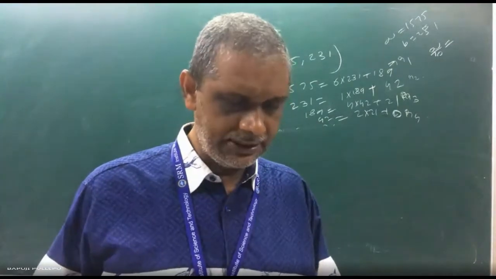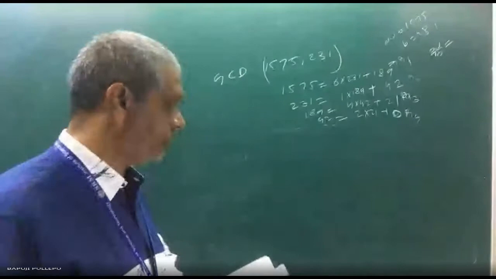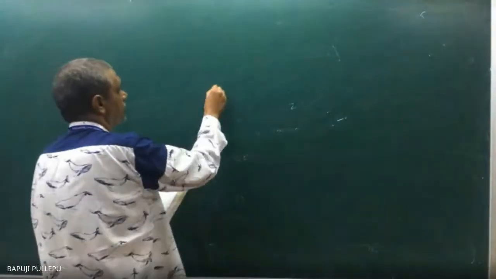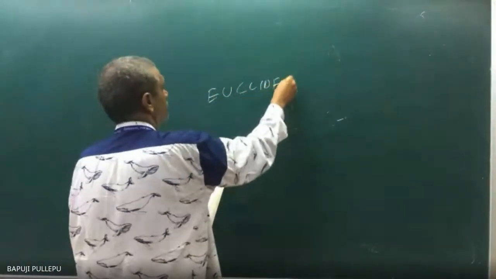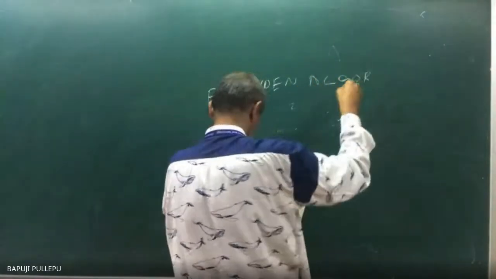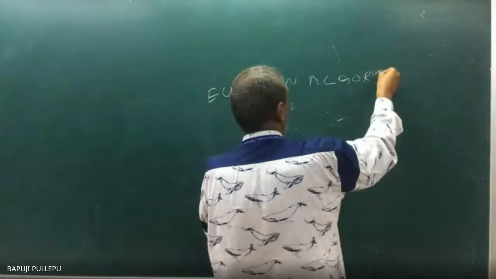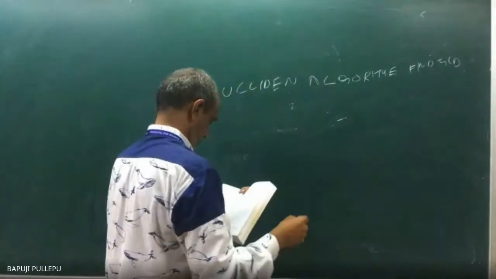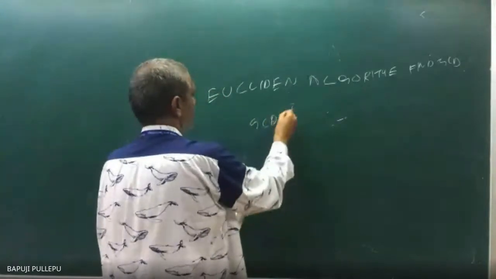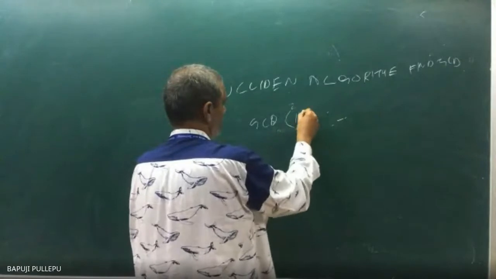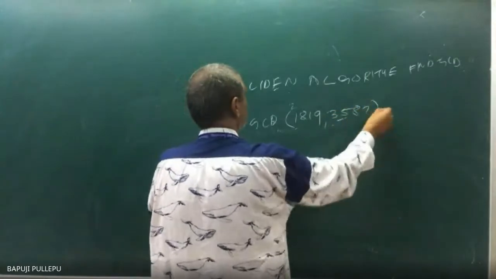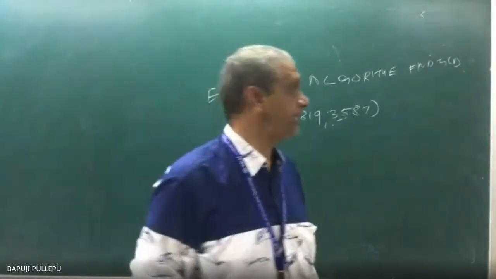Now, one problem I will do, just you can see. Now, at least you can help me using the Euclidean algorithm. Find the GCD of 15180, 3587.